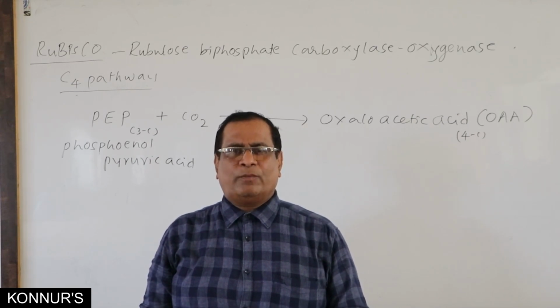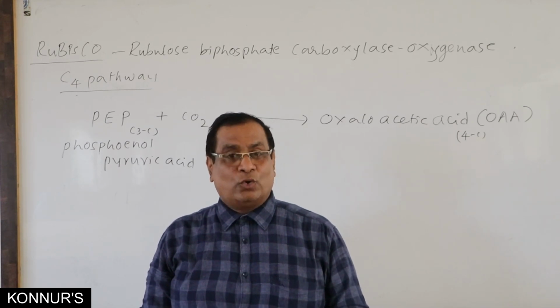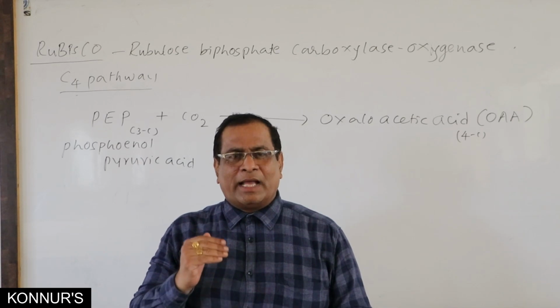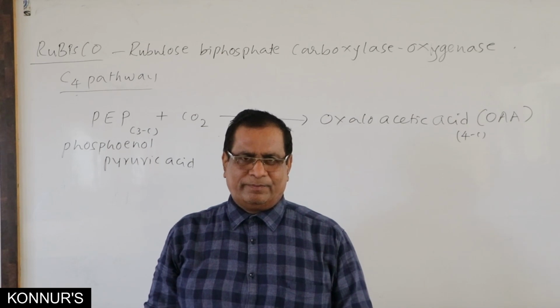How does this C4 pathway take place? To study about that, we have to know about the anatomy of leaves of C4 plants.